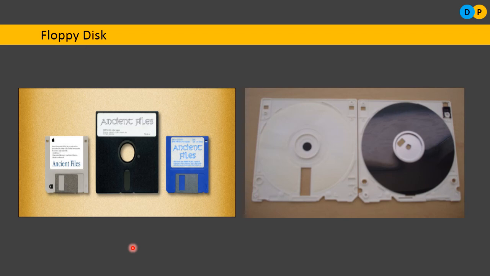The 3.5 inch floppy drive was popular earlier, because then the pen drive concept was not there, and CD was not there. So during those days, floppy disks were the ultimate treasure to store data. A floppy drive of 3.5 inch diameter has the ability to store only 1.44 MB of data, 1.44 megabytes of data.